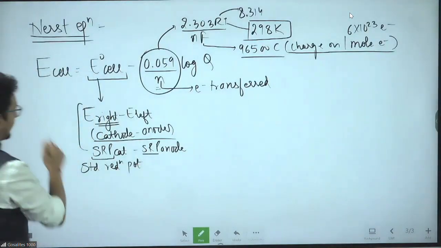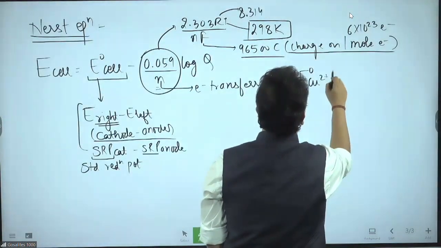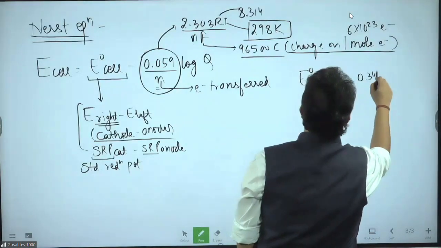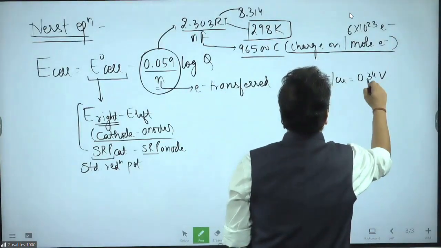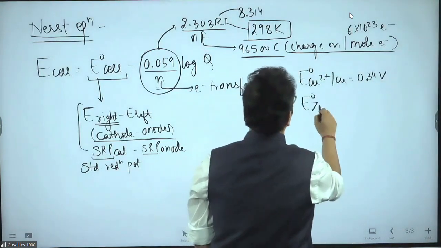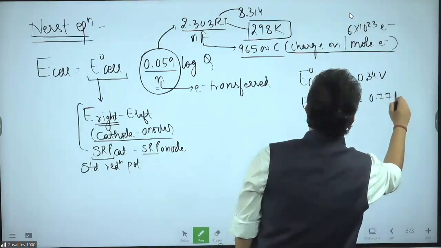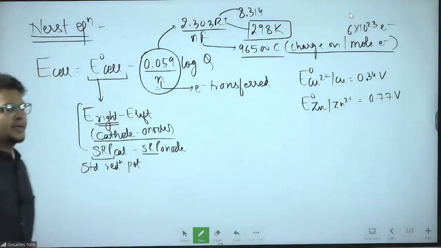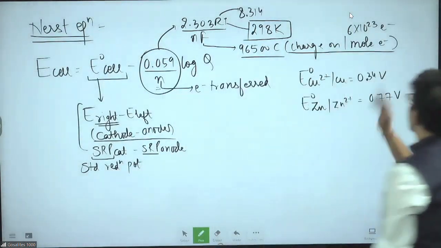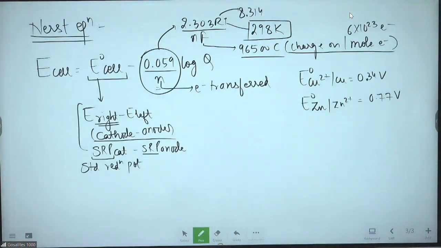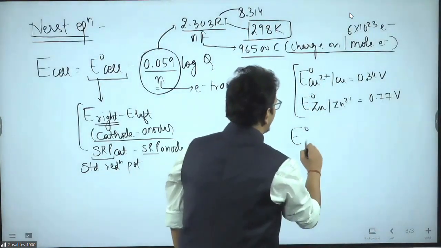Now try to understand. For example, I give you E naught of copper 2 plus slash copper is 0.34 volt, which you have seen in the d and f block chapter also. E naught Zn slash Zn2 plus is 0.77 volt. Check now. You have to find the E naught cell.